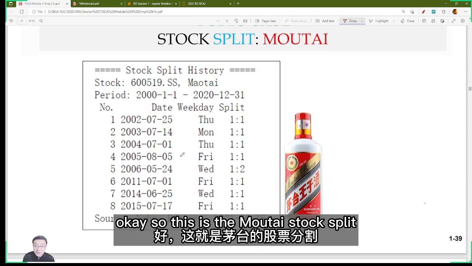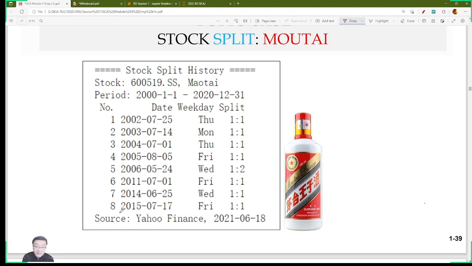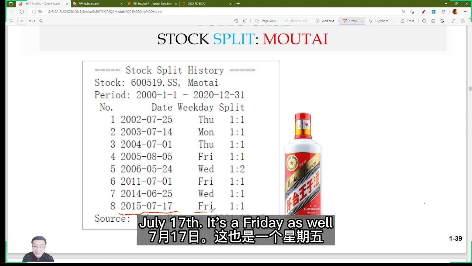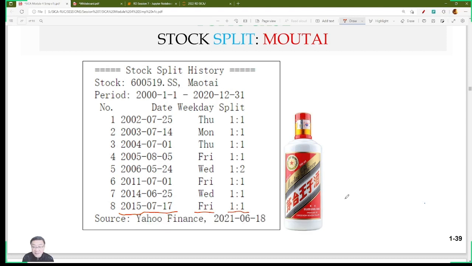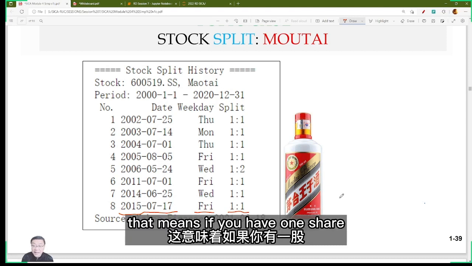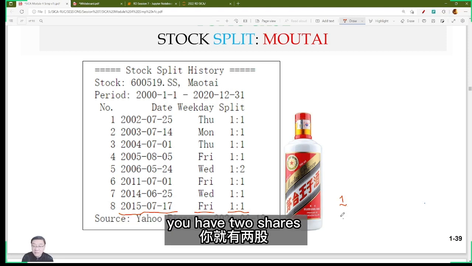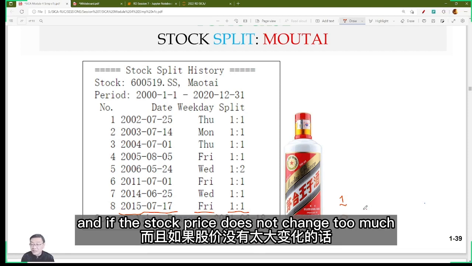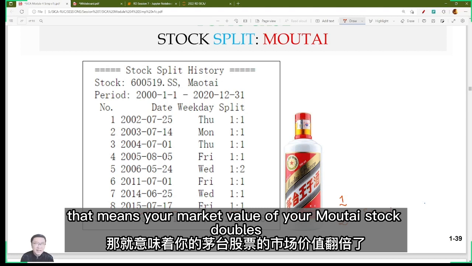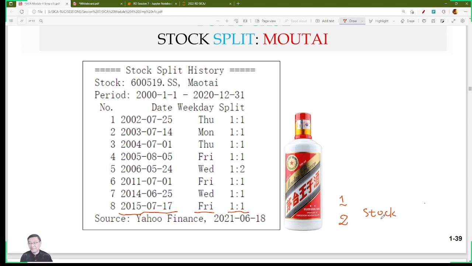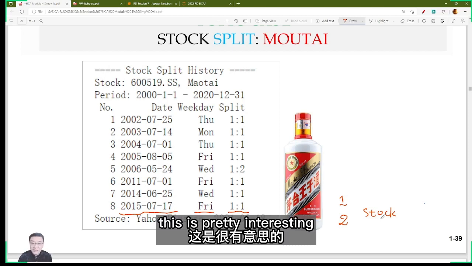Okay, so this is the multi stock split. The most recent one is 2015, July 17th. It's a Friday as well. It's 1-to-1. That means if you have 1 share of multi stock, after the stock split you have 2 shares, right? And if the stock price is not changed too much, that means the market value of your multi stock doubles, right? Double. This is pretty interesting.